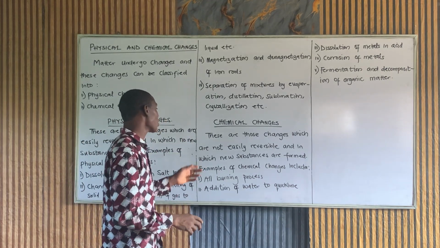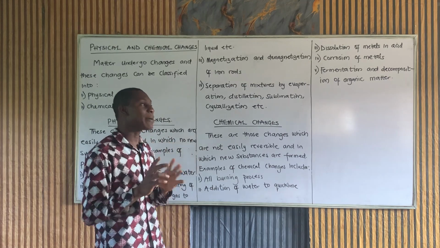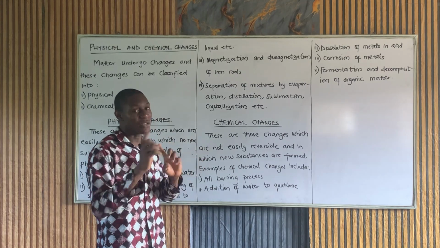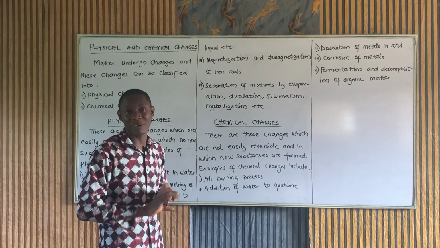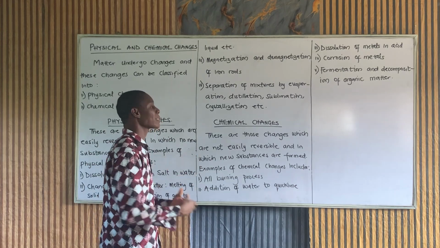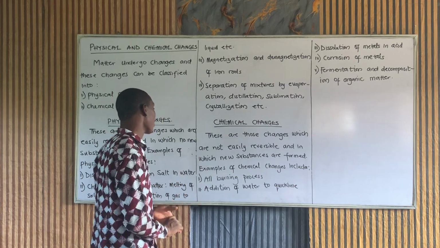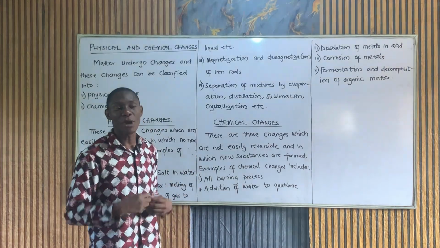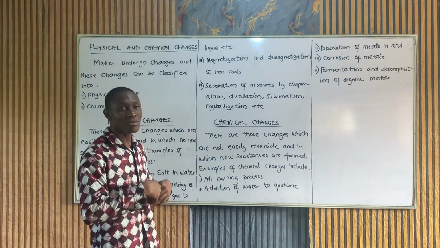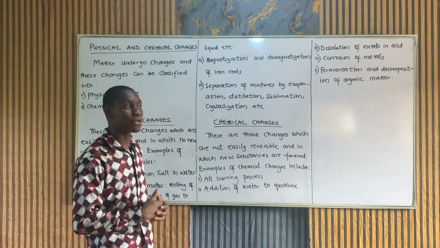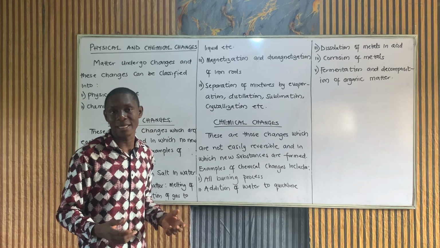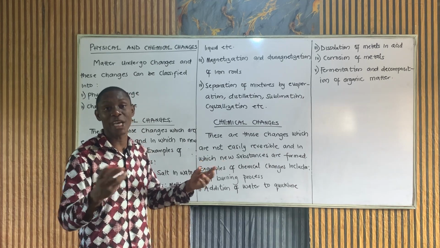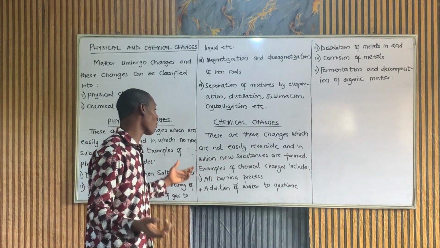Chemical change, these are those changes which are not easily reversible. Chemical changes are either not reversible at all or difficultly reversible, and new substances are always formed. For instance, all burning processes. When you burn your paper, for instance, you get a new substance entirely, which is the ashes, or you burn your wood, you get the ashes. So that is an example of chemical change.